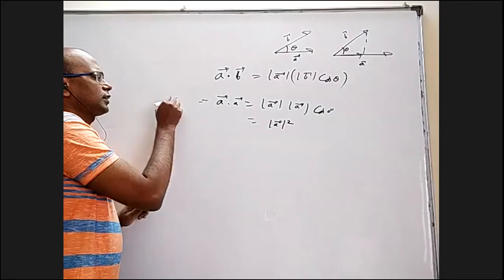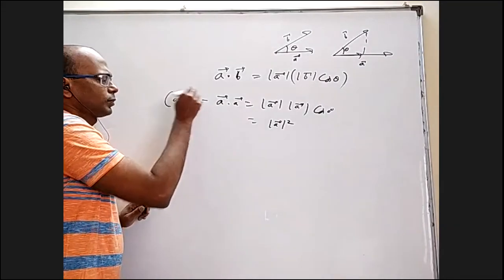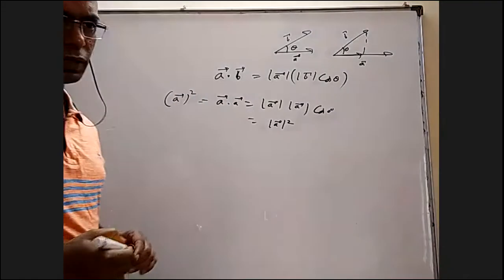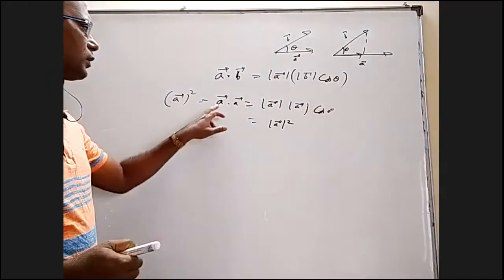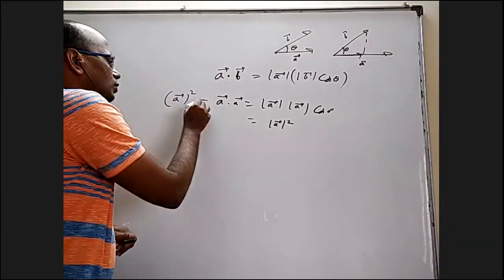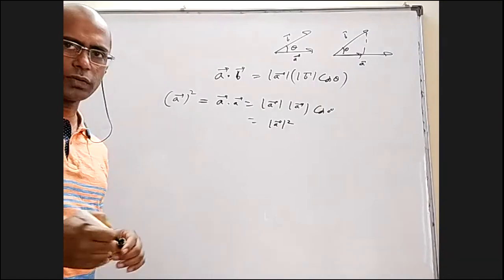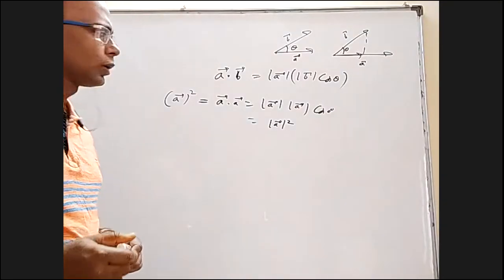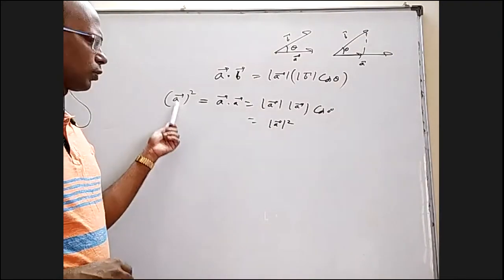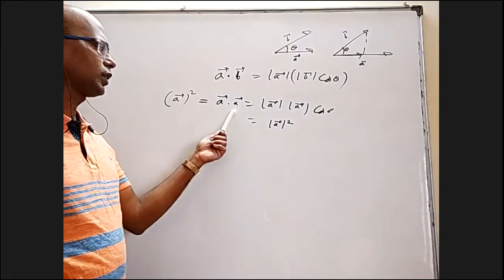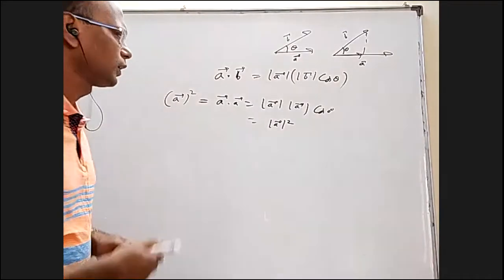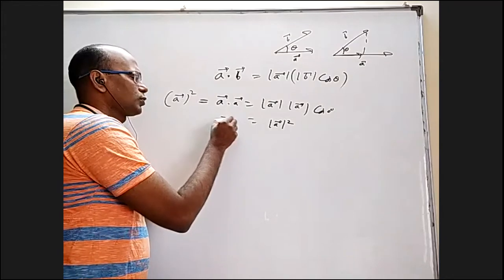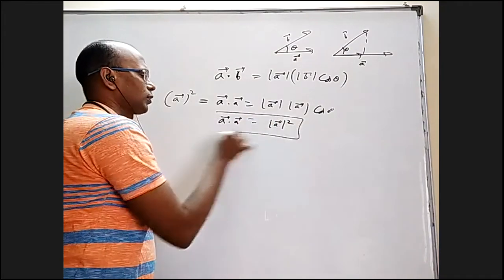Sometimes you may find a bar whole square somewhere. One may ask, what is the meaning of vector whole square? You should take it as a bar dot a bar only, not cross. If it is cross, anyway it is 0. Later on we'll see that. So a bar whole square means a dot a, which is equal to mod a bar square. This is a very simple point, but we may use it to derive some other formulas later on.